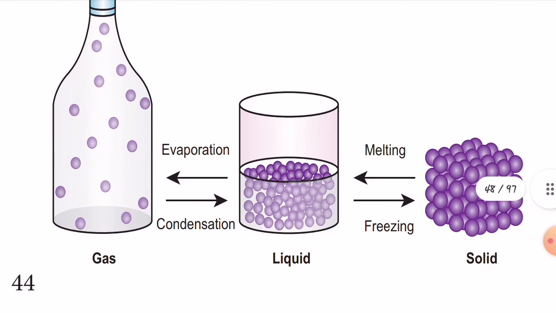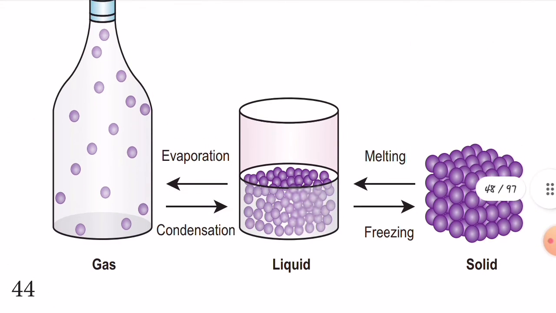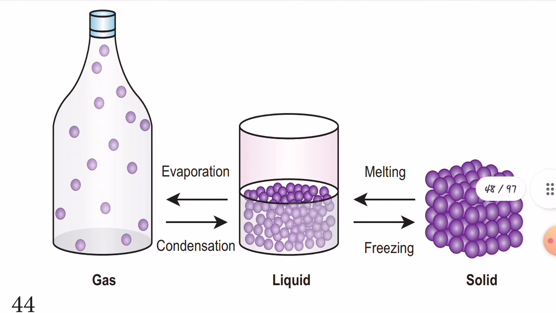It's a very beautiful diagram, children. See here, take a gas and take a liquid. The molecules in a liquid are closely attached, and solids are also very closely attached. Gas to liquid is the condensation process, and liquid to gas is the evaporation process.